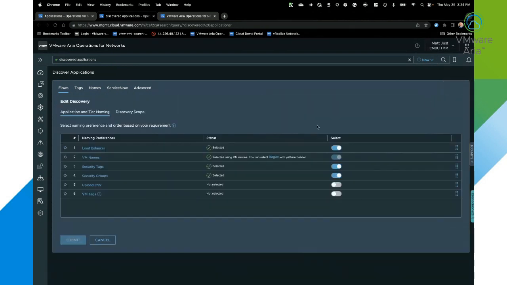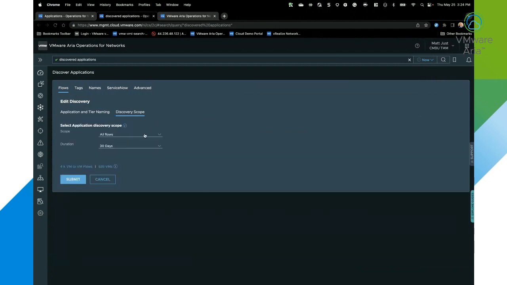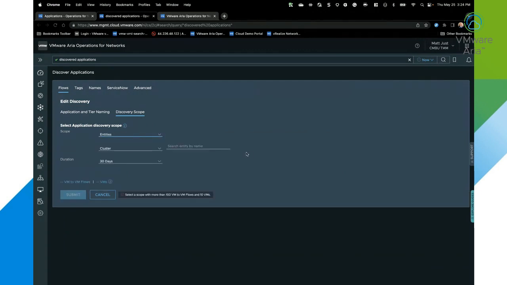And I also can come in, as mentioned, within the edit discovery, and I can choose my scope. So I can say I want to look at all flows, or I can say I just want to focus on a specific entity. So you may say, what if I just want to focus on a specific cluster, a specific data center, a vCenter, and so on, and not all flows and all applications within my data center infrastructures or cloud infrastructures? So here's where I can choose that. I can choose by cluster, by data center, folder, resource pool, AWS VPC, Azure Virtual Network, vCenter, and many different other entities that I can focus on when it comes to defining my scope, if I want to get very granular.